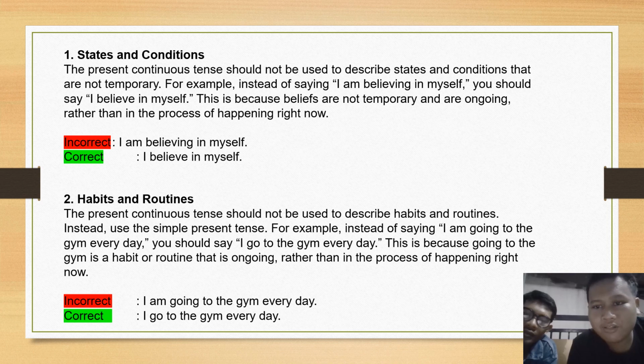For example, instead of saying I am going to the gym every day, you should say I go to the gym every day. This is because going to the gym is a habit or routine that is ongoing rather than in the process of happening right now. Incorrect: I am going to the gym every day. Correct: I go to the gym every day.